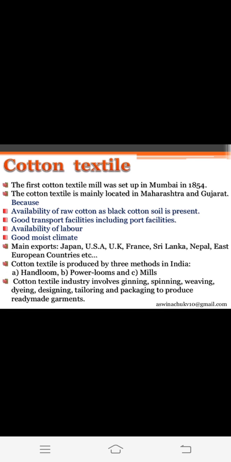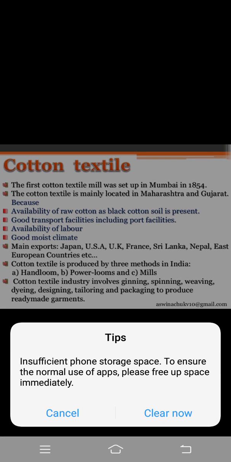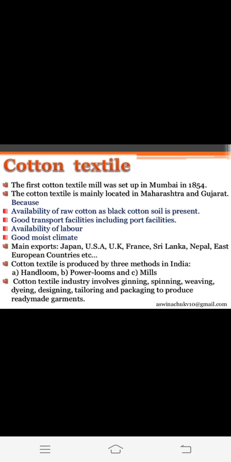The first cotton textile mill was set up in Mumbai in 1854. So the first cotton textile mill was set up in Mumbai in 1854. The cotton textile industry is mainly located in Maharashtra and Gujarat. Why is it located in Maharashtra and Gujarat? What is the reason behind it? The reason is availability of raw cotton, as black cotton soil is present. In Maharashtra and Gujarat, we have black cotton soil, okay? Black soil which is very good for the cotton. So we have more availability of raw cotton in Maharashtra and Gujarat.